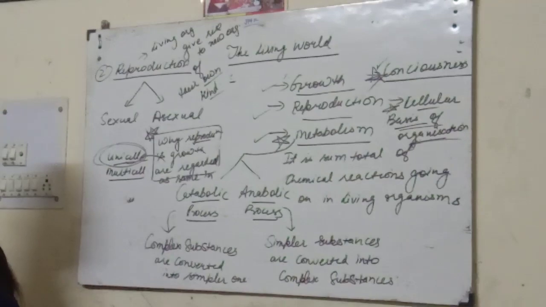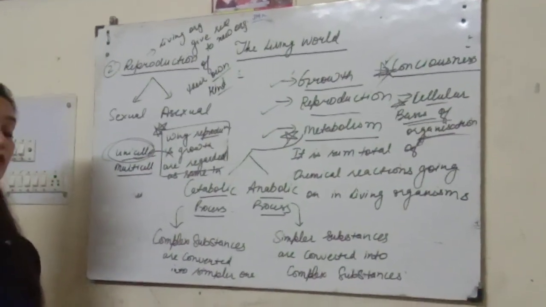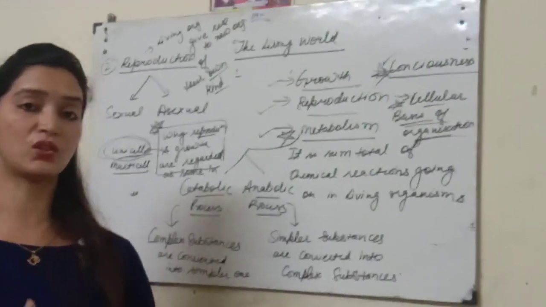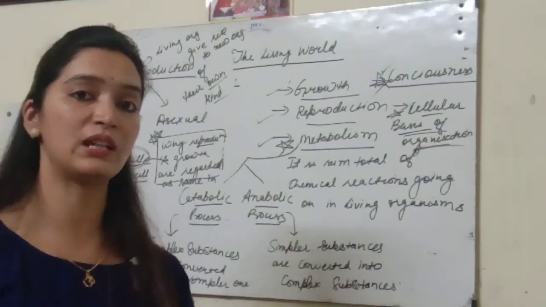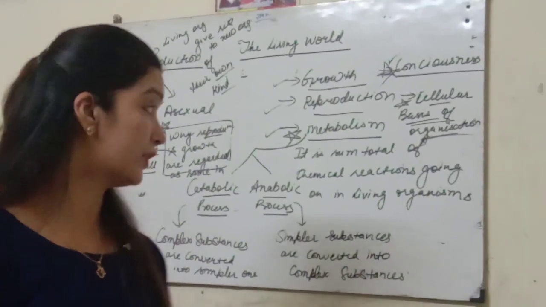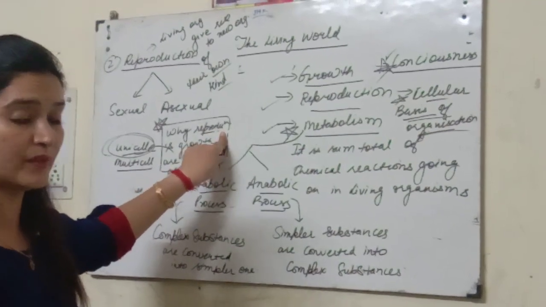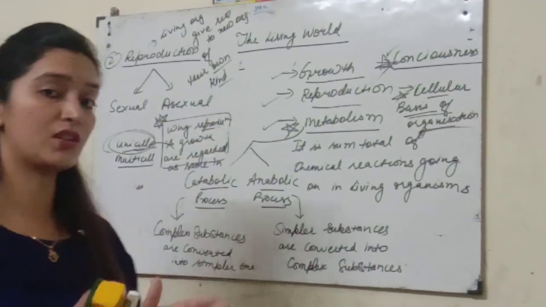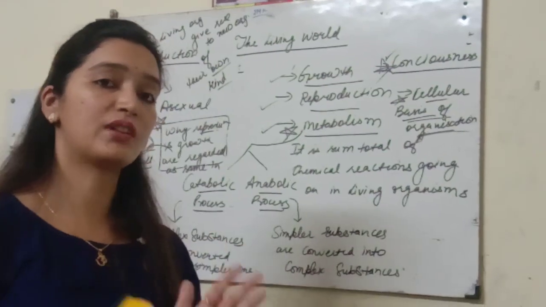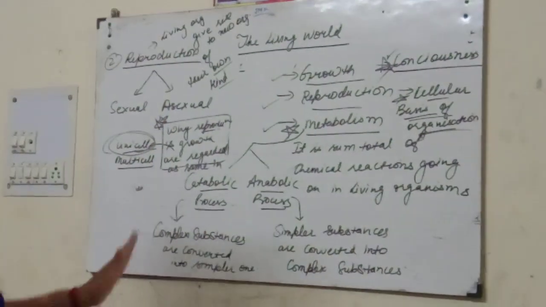Students, if we talk about the growth of unicellular organisms, we cannot say there is an increase in mass, there is only an increase in number. And in reproduction, there is also an increase in the number of that organism. So both terms are used synonymously.